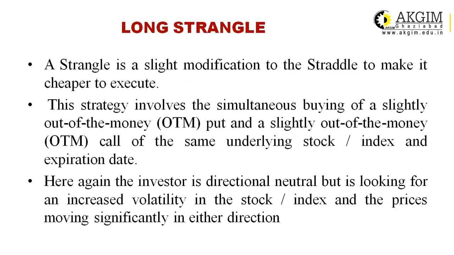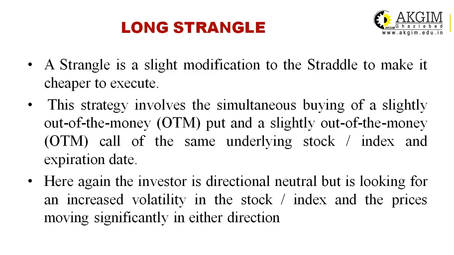Now let us discuss the long strangle. This is a little bit of modification of the straddle, and it is very easy to execute. There are three types of options: one is in the money, the second one is at the money, and the third one is out of the money.